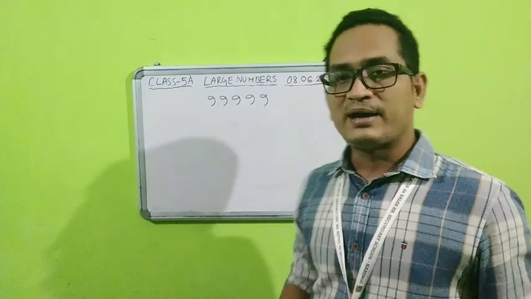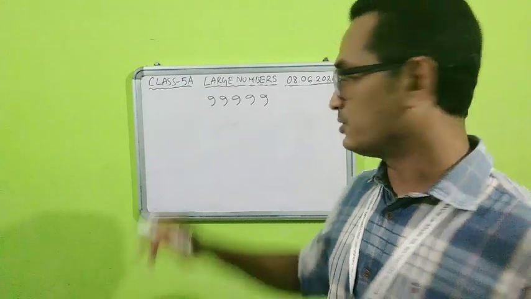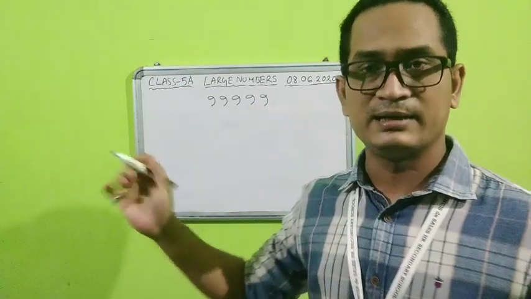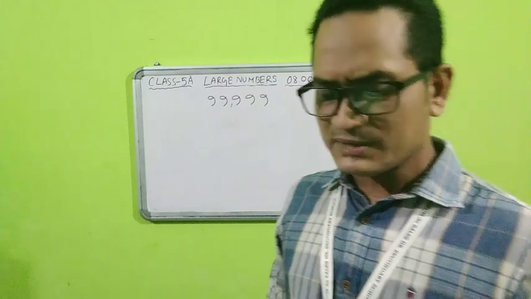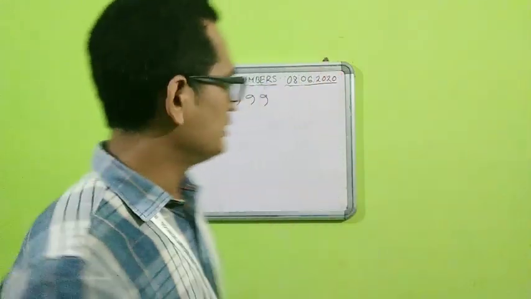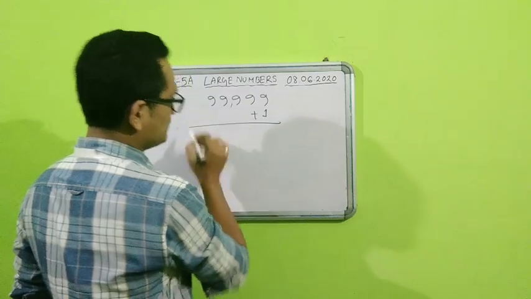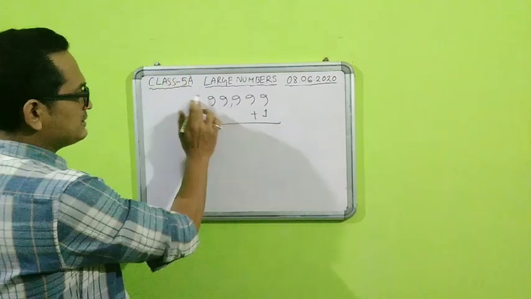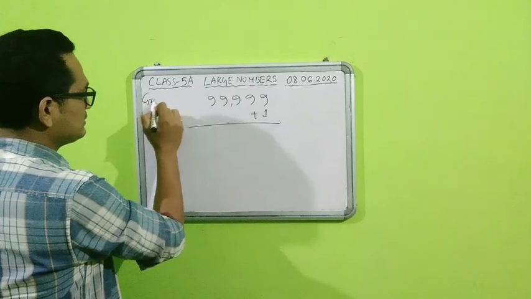So this is a 5-digit number, and it is the greatest number because all are 9s: 99,999. So students, if you see, if we add 1 with this, what will we get? This is the greatest 5-digit number. So it is greatest.